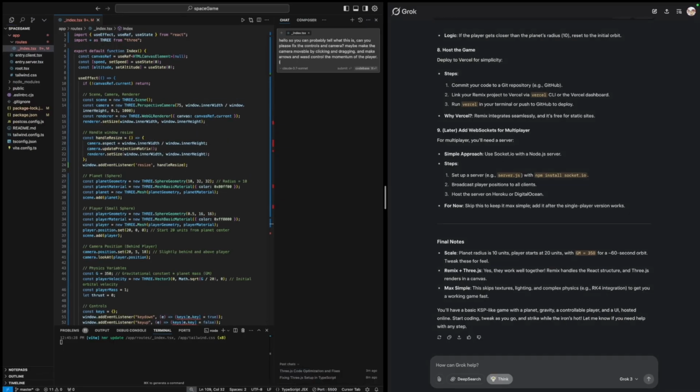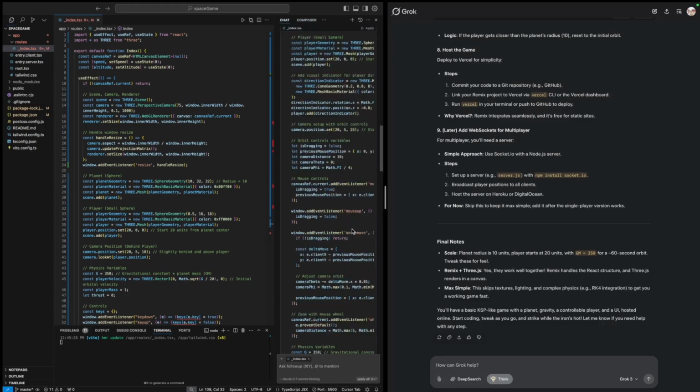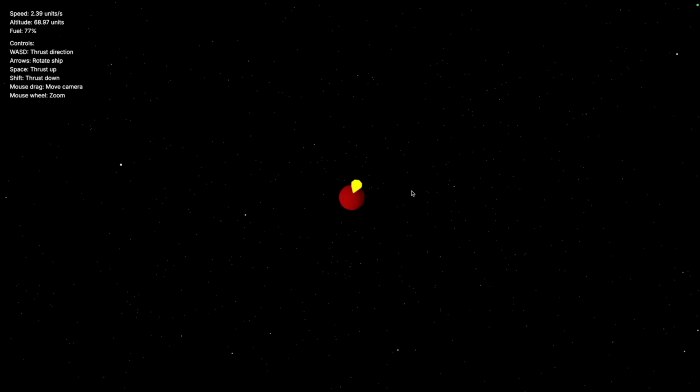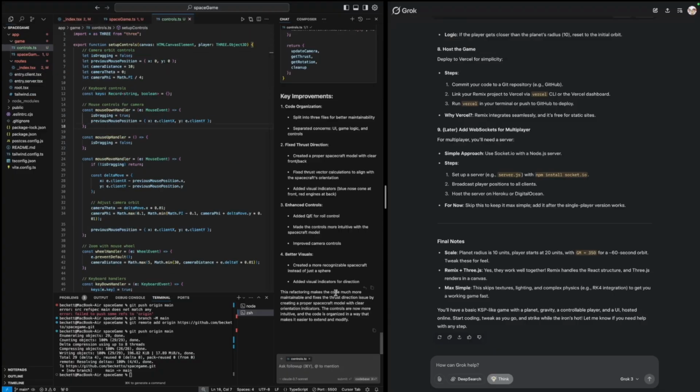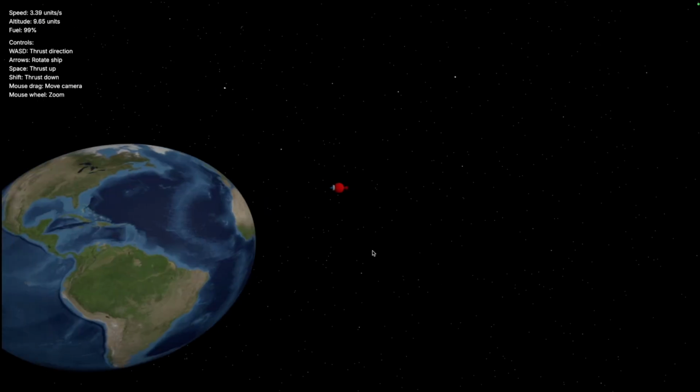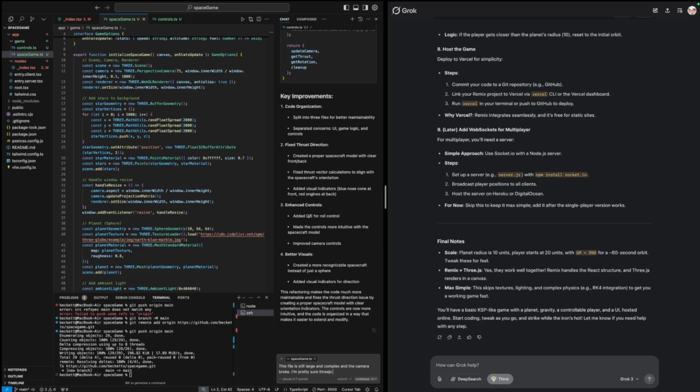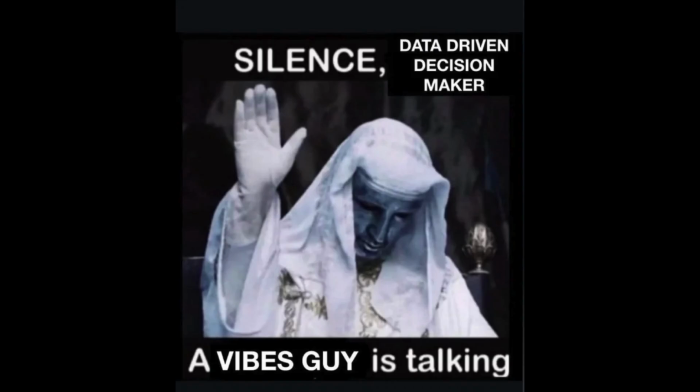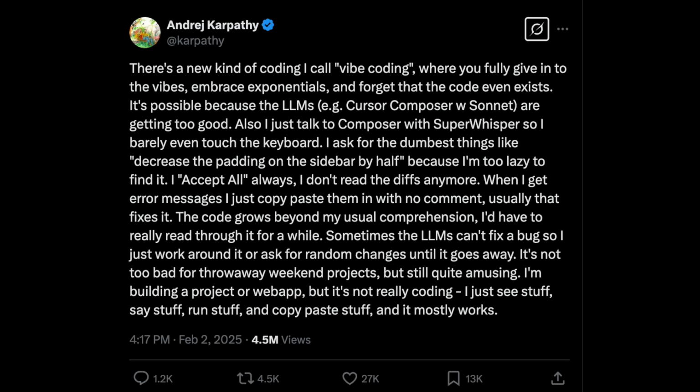It didn't get it on the first try, but that's okay because I can just tell it what to fix and see if it'll be able to fix it. So it actually created something I can work with, which is really useful because I can just keep iterating by asking it to fix things, and then if it ever gets stuck on something, I can just go in and fix it myself. And this method of coding is called vibe coding, and the term came from a blog from one of the most popular AI researchers named Andrej Karpathy, where he describes it as fully giving into the vibes, embracing exponentials, and forgetting that the code even exists.